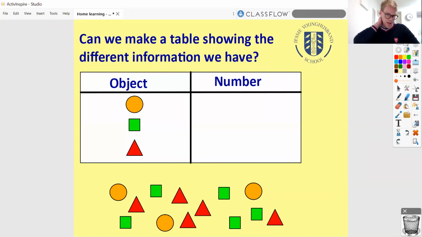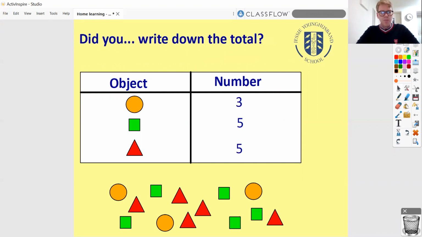Okay, so let's start off in its most basic form then. Could we make a table showing the different information we have? If you had really no idea when you last paused the video and you didn't write anything down, you could actually stop here and fill in this table. That would be really handy. And we're going to write down the total. So this would be a really simple way that we could display this information.